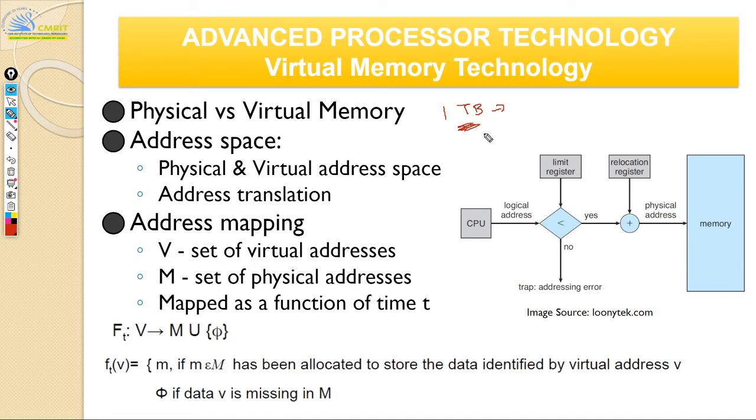You cannot fool the computer by having just, say, 1 GB. But where is this 1 terabyte? It may not be your primary memory. This 1 terabyte should be on your disk, which is your secondary memory.